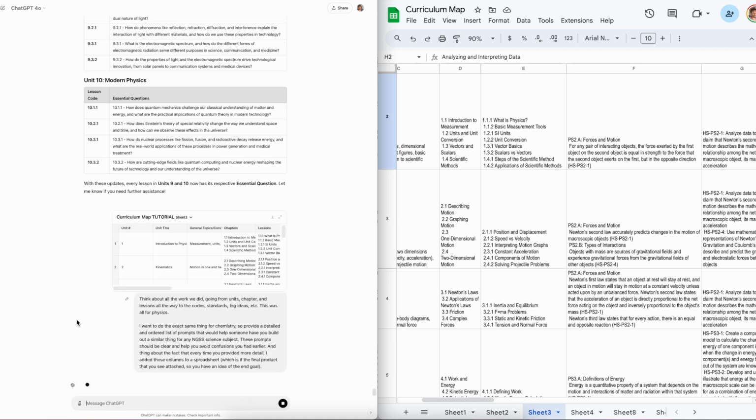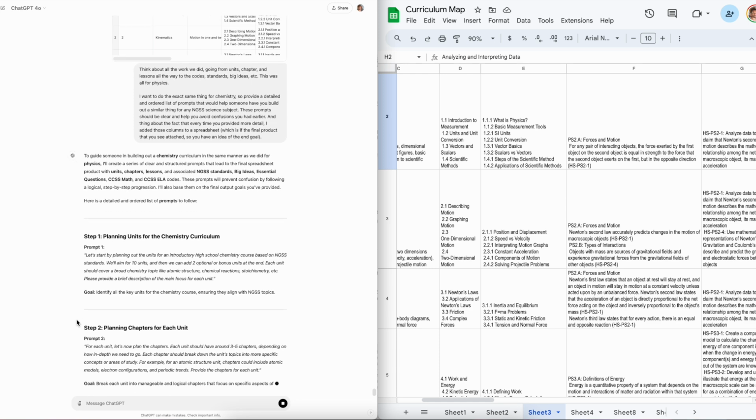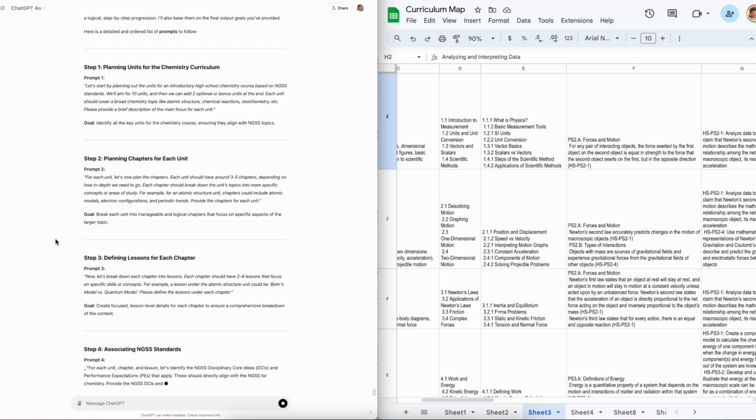So I even gave an example of the fixed curriculum map that I was like, this is pretty much the standard format that I want going forward. So it's like, to help someone build one in chemistry, for example, with all the details we have, I told it to give me all the prompts.